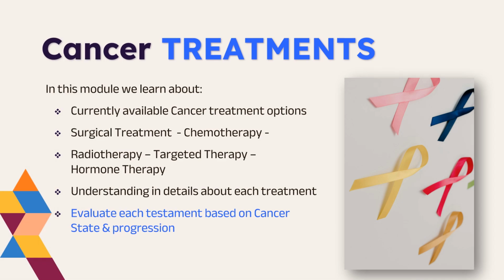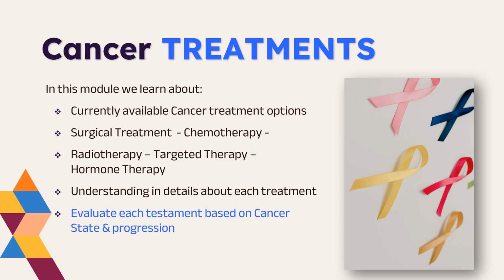In the next module, we will understand cancer treatments. Now that we know how to detect cancer, we will go to treatment. In this particular module, we will see various types of cancer treatment that are available today. We will start with the surgeries done to remove cancer, followed by chemotherapy, what happens in chemotherapy and which drugs are used, followed by radiation therapy and how it helps in cancer treatment.